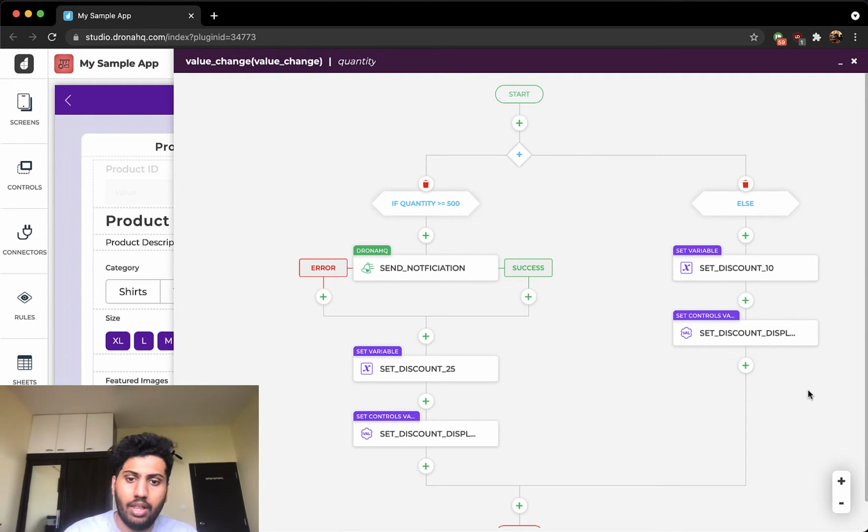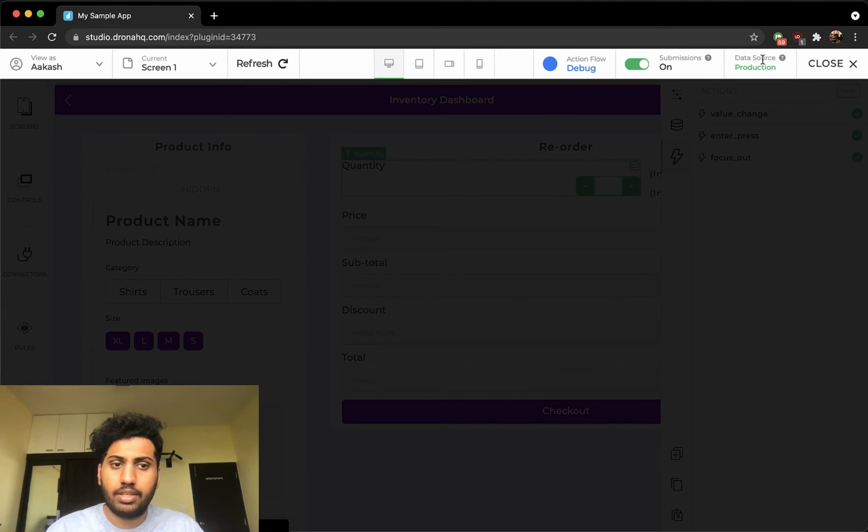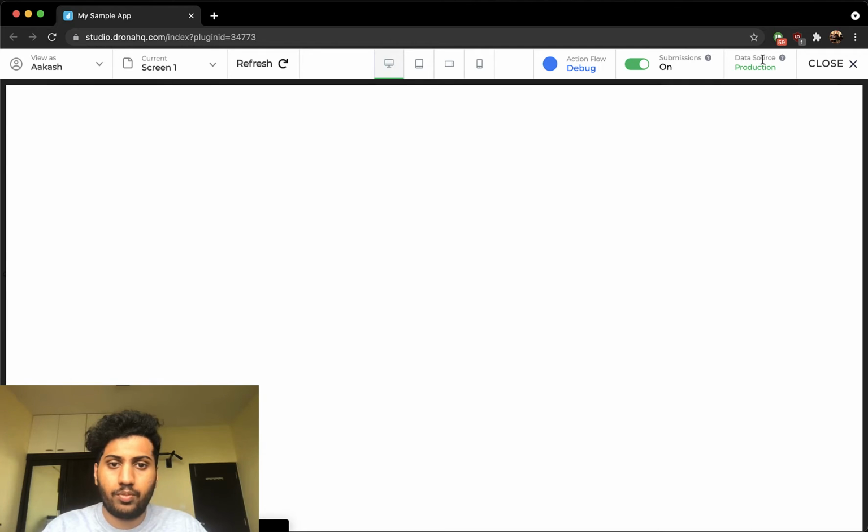In a couple of steps we've already set up a notification system to send notifications to our managers, and if he approves it, we can set up our further tasks here. If he rejects it, we can set it up on the left-hand side, or in case there's some error. This is what action flows or control events open up to us, and the possibilities are huge. Let's see it live in action. If I save it and preview this page, I wait for it to load.